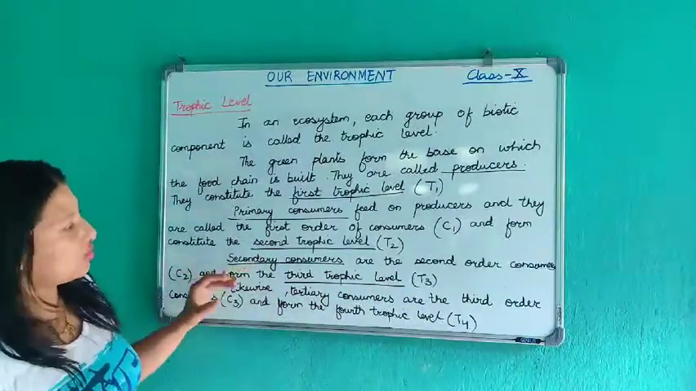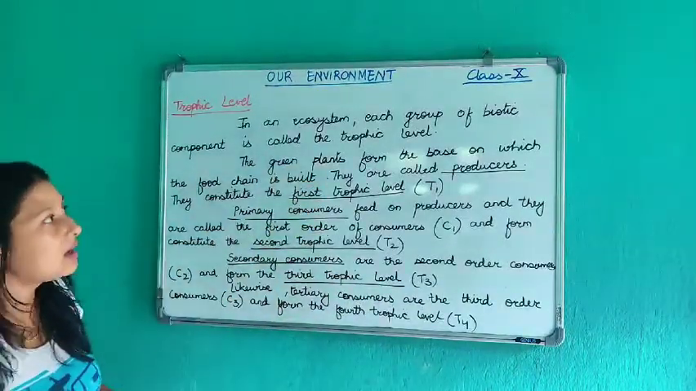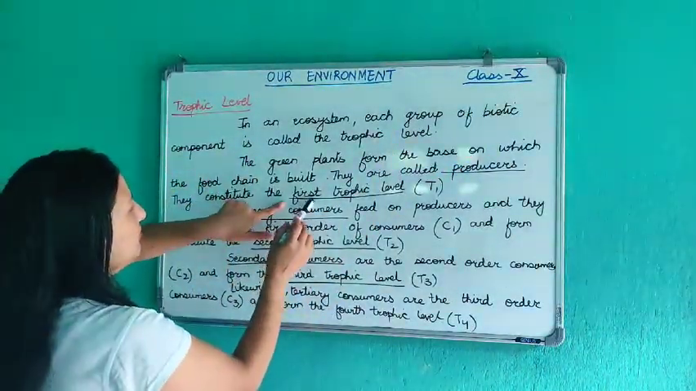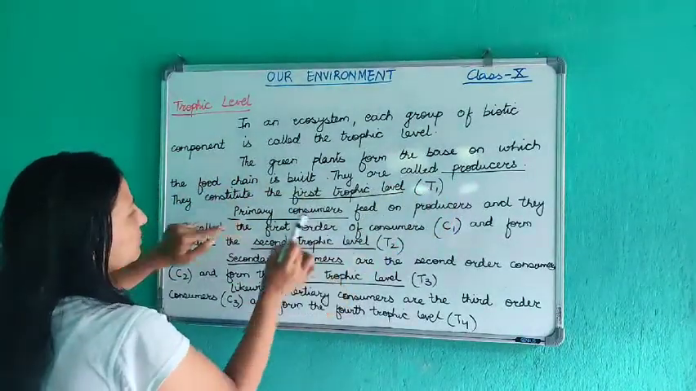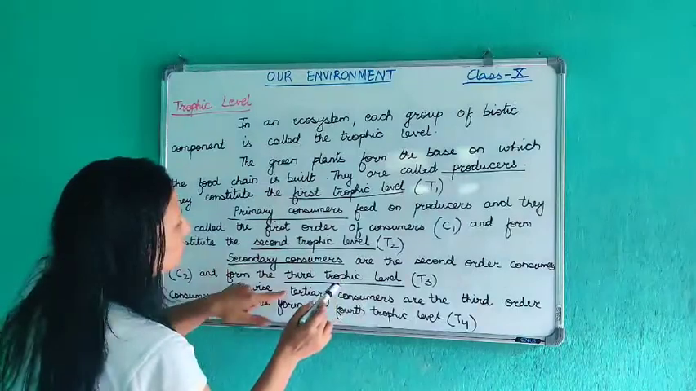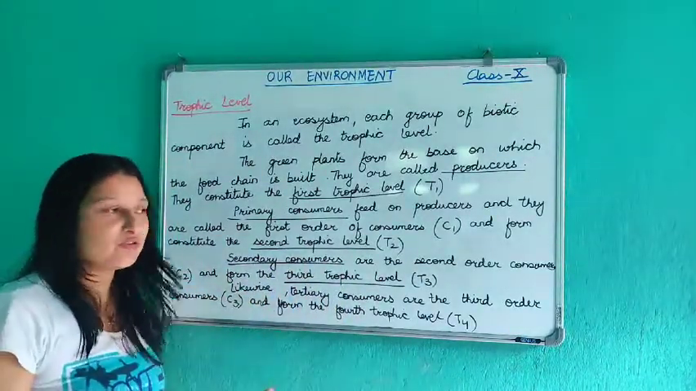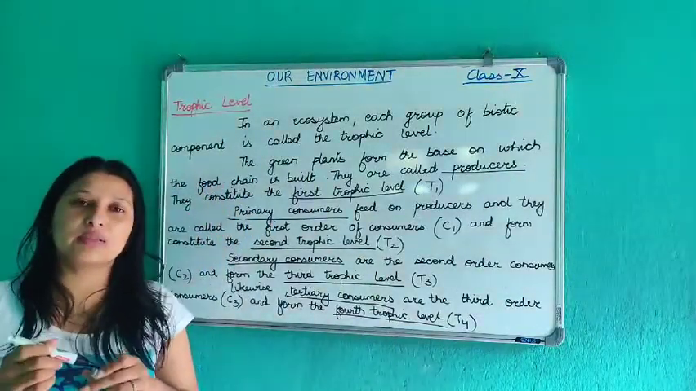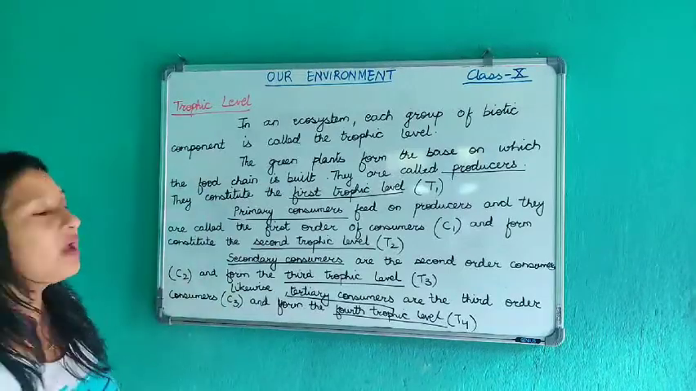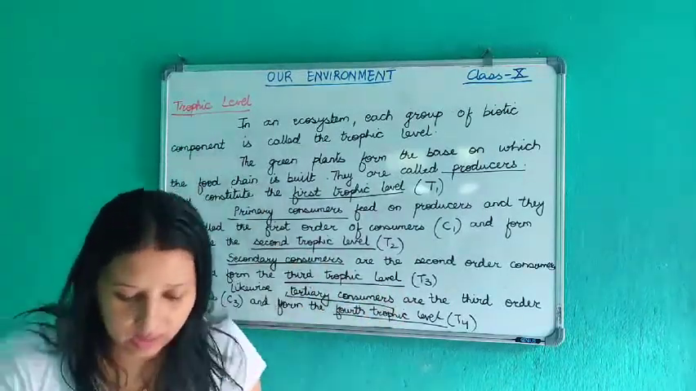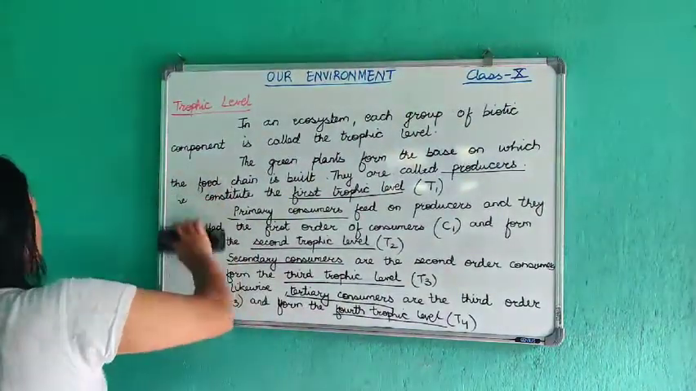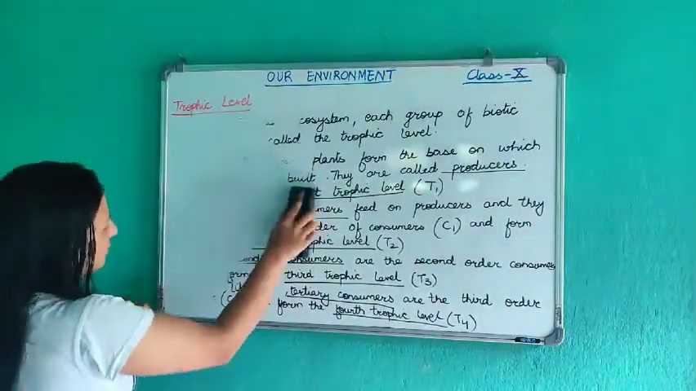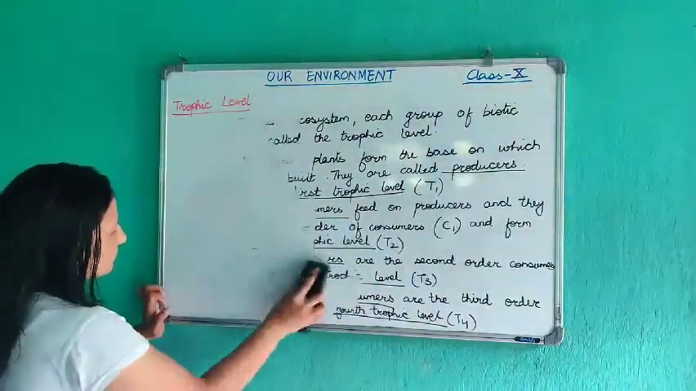Every trophic level constitutes a biotic component. In the first trophic level there are producers, in the second trophic level primary consumers or herbivores, in the third trophic level secondary consumers or carnivores, in the fourth trophic level tertiary consumers, and in the fifth trophic level top consumers. In this way the trophic levels are built. Let me draw the diagram so that it will be easier for you to understand. The diagram of the trophic level is like a pyramid.